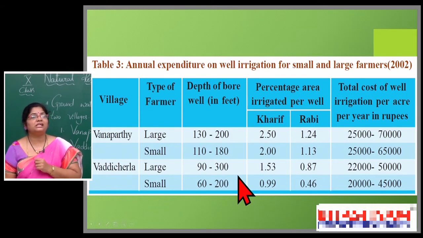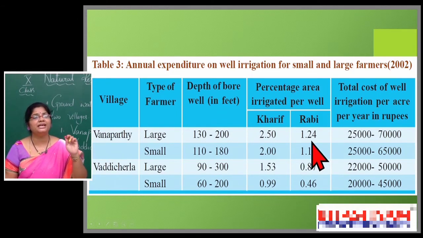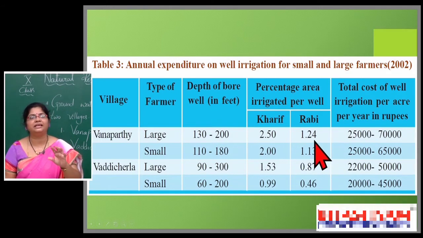Then the percentage of irrigated area per well: one well, how much area is it able to irrigate? If it is Kharif season, 2.50% in Vanaparthi. If it is Rabi, 1.24%. If that farmer is a small farmer, one well is able to irrigate 2% of area. But in Rabi season, the same well is able to irrigate only 1.13% of area.